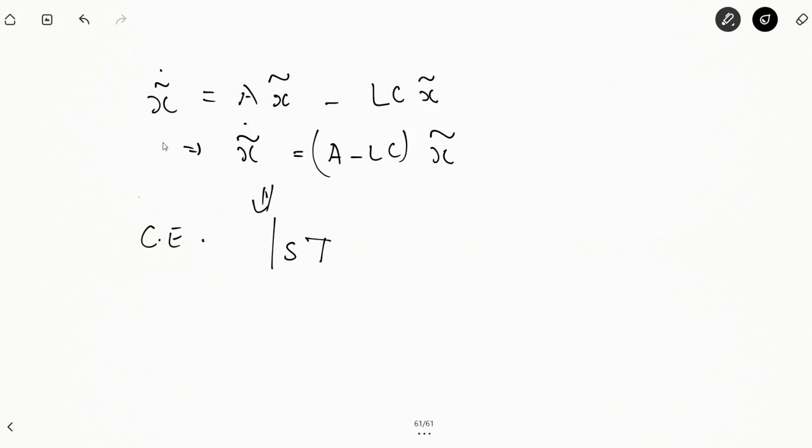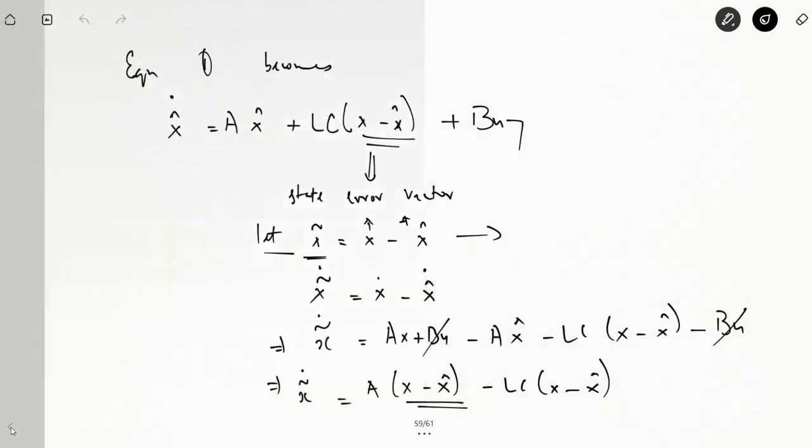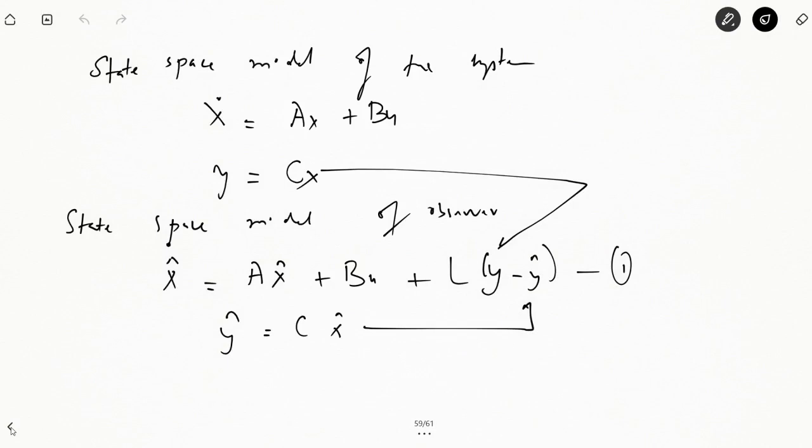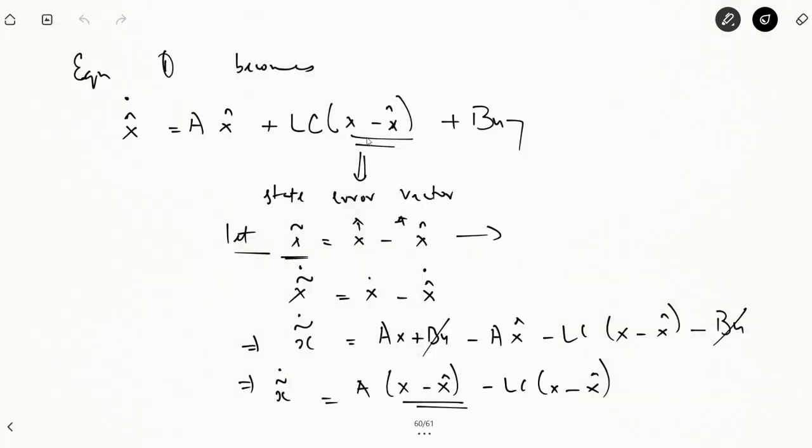So as I was saying, we can rewrite these equations. We are trying to derive the equation of the observer. The observer here is ax cap plus bu plus L into y minus y cap, where y can be replaced by cx and y cap can be replaced by cx cap. So substituting these values, we get ax cap plus lc into x minus x cap. We assume that x minus x cap is the error between the actual states and the estimated states.